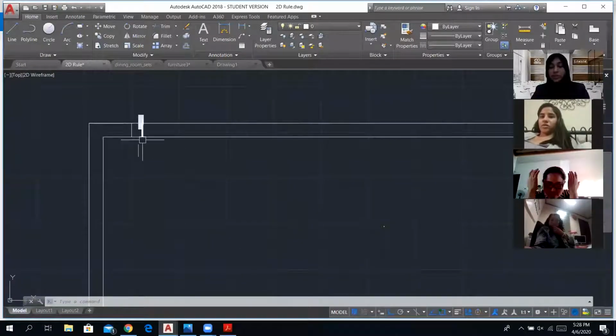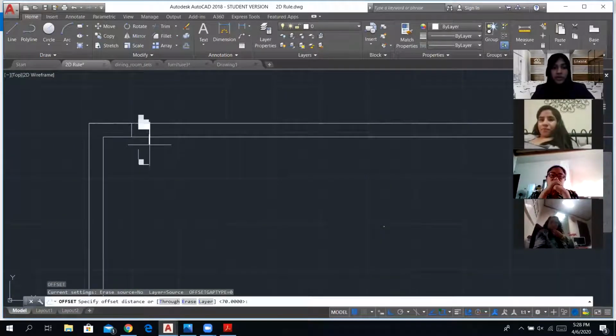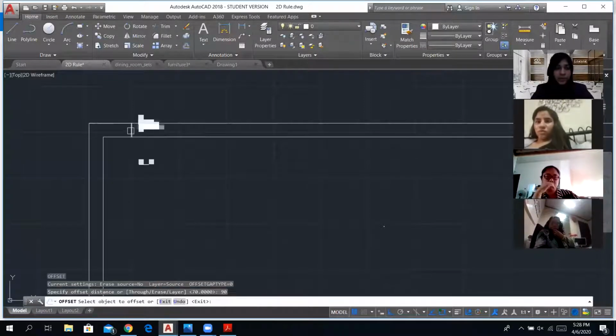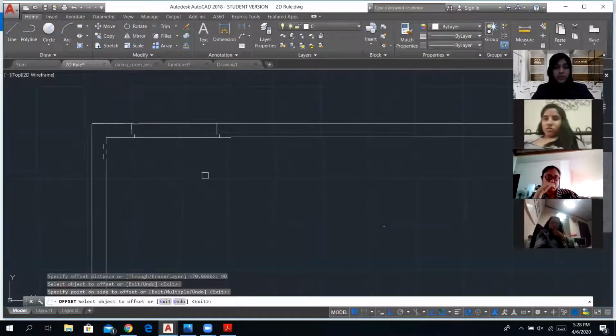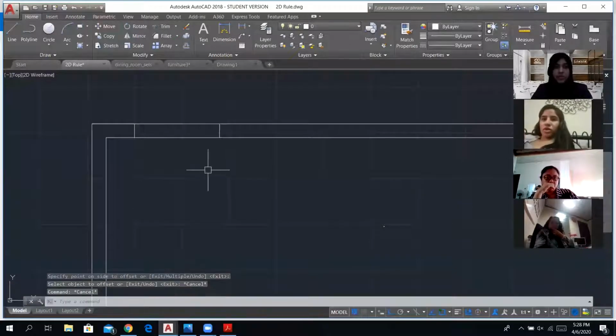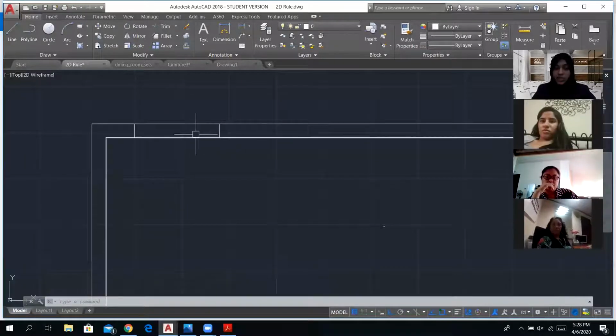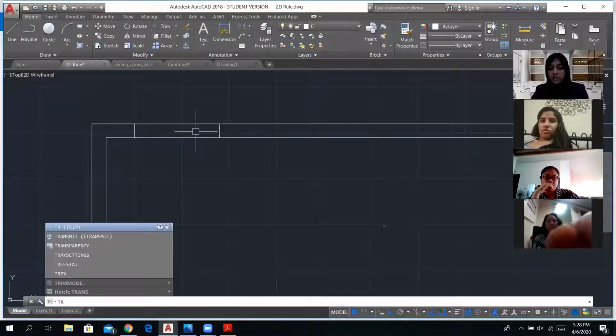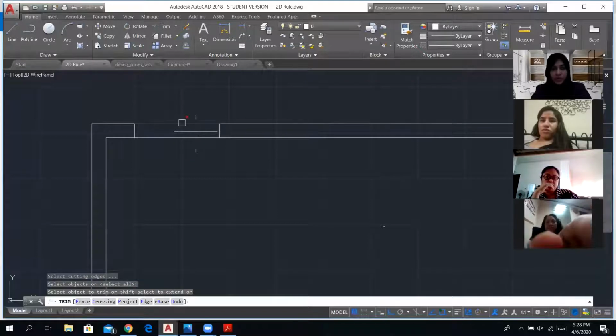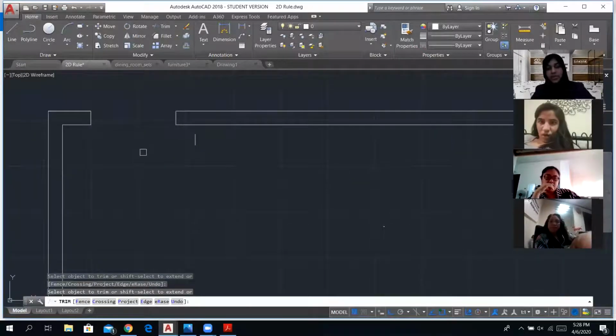So I'm going to use the command of offset again, and O, enter. I'm going to specify the distance. That's 90. And there you go. All right. I'm going to escape from this command, and then I'm going to trim these lines because I want them to show that it's an opening and not a continuation of the wall. So TR again, double enter to trim the lines, and that's done.